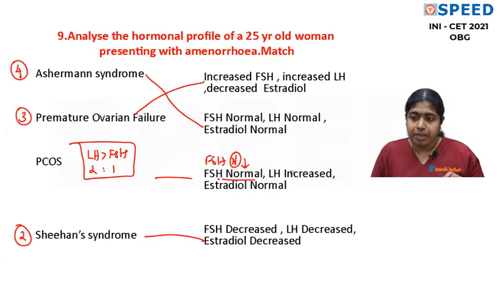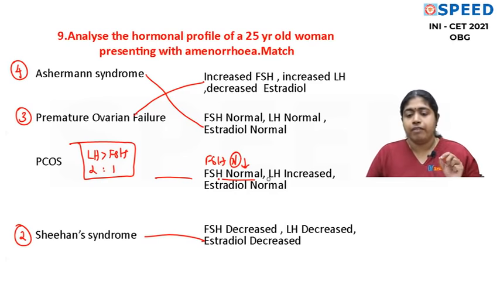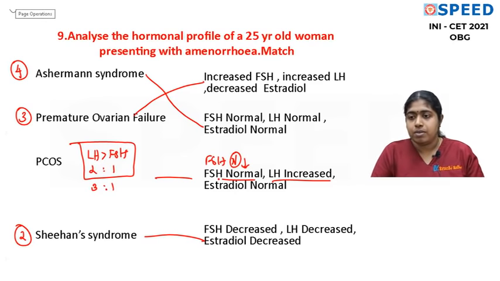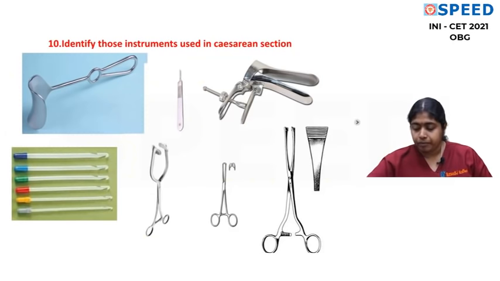A detailed discussion on PCOS and the hormonal profile is available, and you can watch it. So FSH levels may be normal or decreased, but LH is increased. So when you make a ratio of LH to FSH, it is 2:1 or sometimes even 3:1. So this is how you match. You should have a detailed understanding of the HPO axis for you to answer all these questions. You commonly see these laboratory values in the OPD and start discussing the diagnosis, so never miss amenorrhea for the exams.